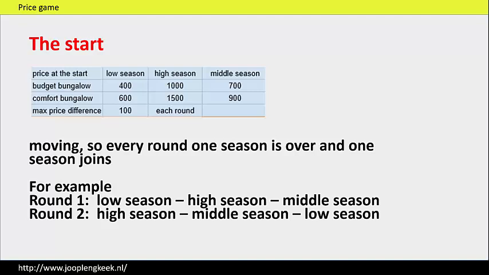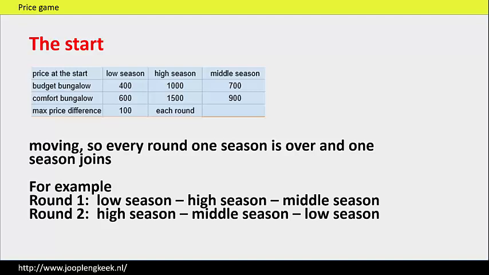This is the start situation, the price at the start. The price at the start for the budget bungalow in the low season is 400, for the high season 1000 and the middle season 700. The start price for the comfort bungalow is in the low season 600, in the high season 1500 and in the middle season 900. But in this game every round is moving.